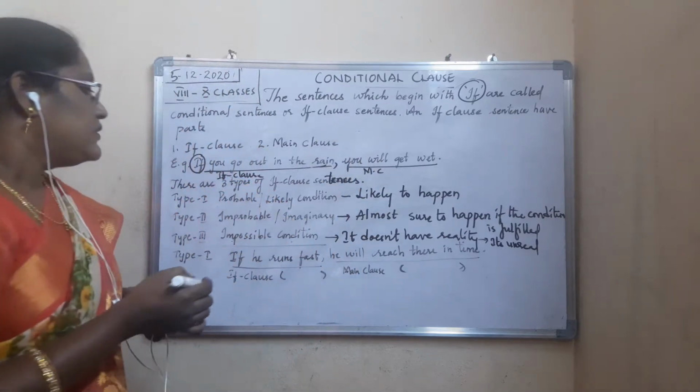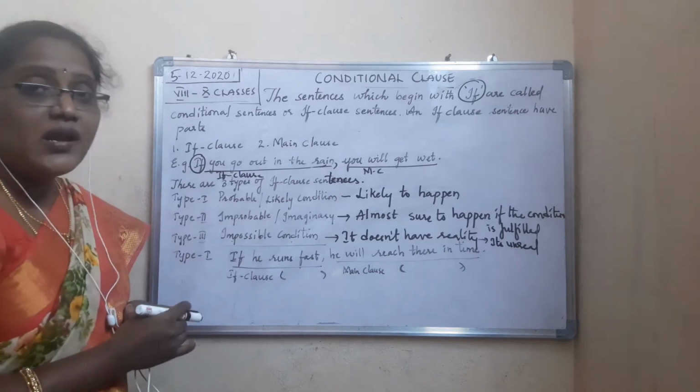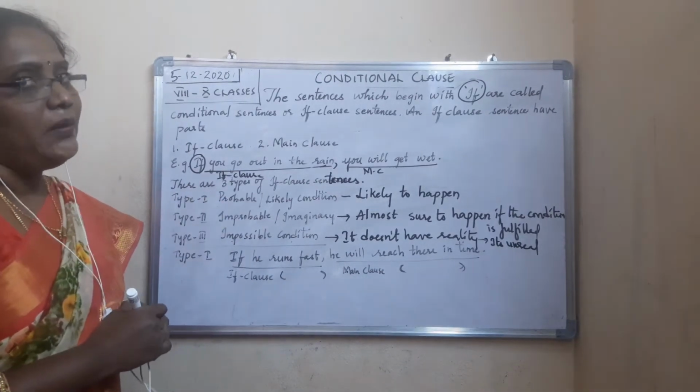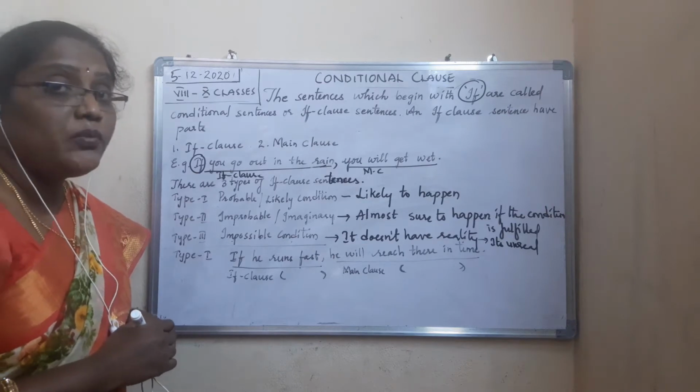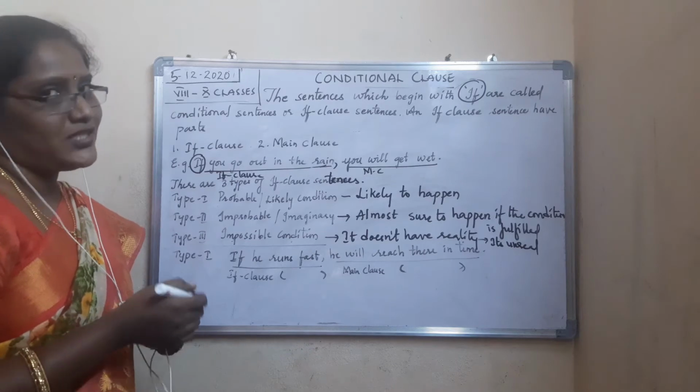What are they? Type 1 is probable or likely condition. Then type 2, improbable or imaginary condition. And type 3 is impossible condition.